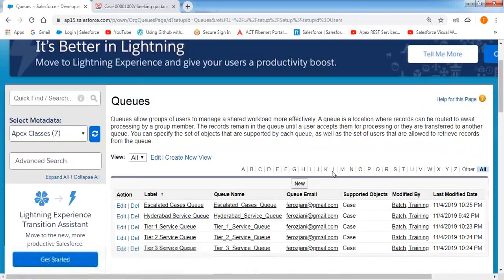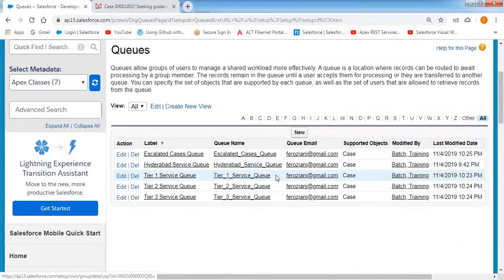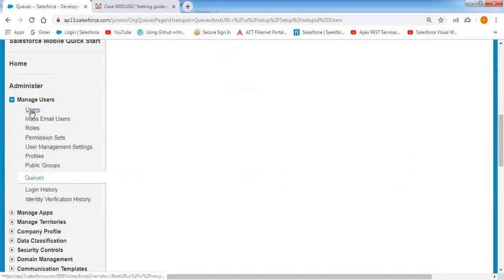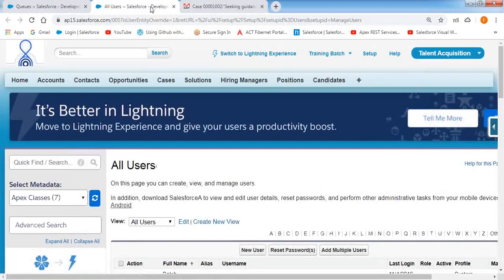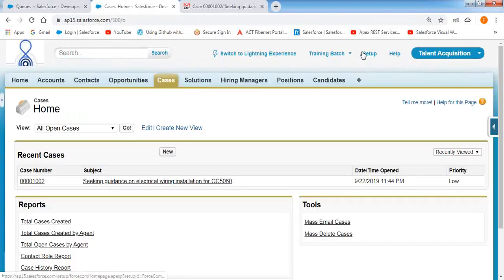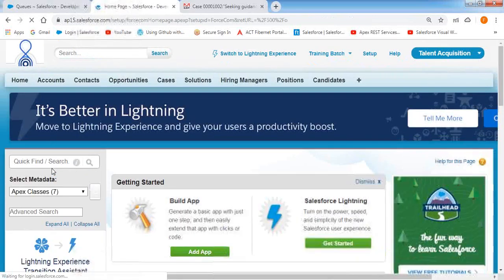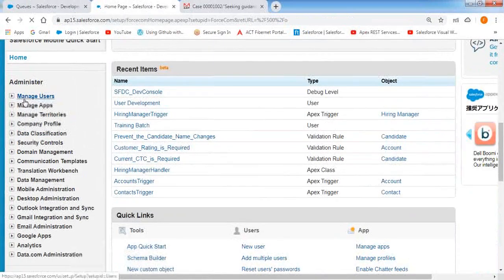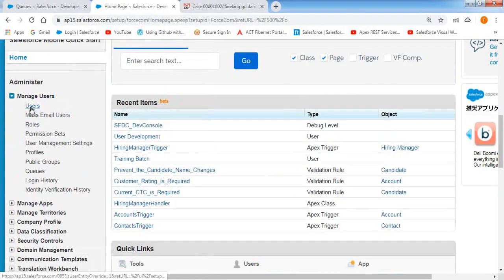So these are the 4 queues I have created right now: tier 1 service queue, tier 2 service queue, tier 3 service queue, and escalated cases queue. For all these queues, development user will be the member. Once you log in to the development user account, you will be able to see all these options inside the enhanced list view for the case object. Log in to the development user.